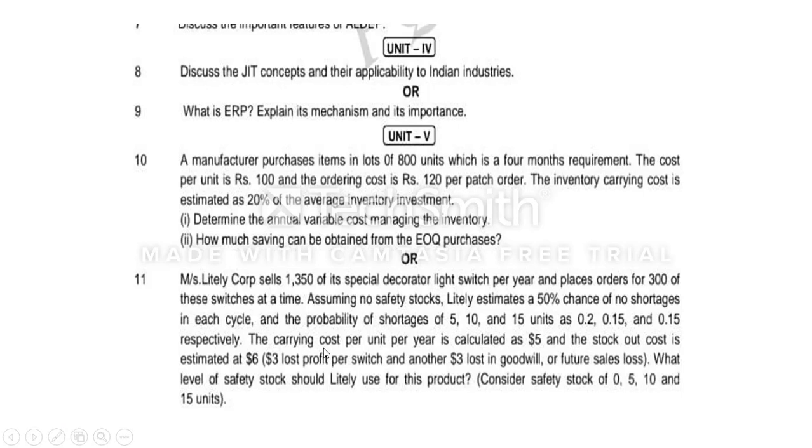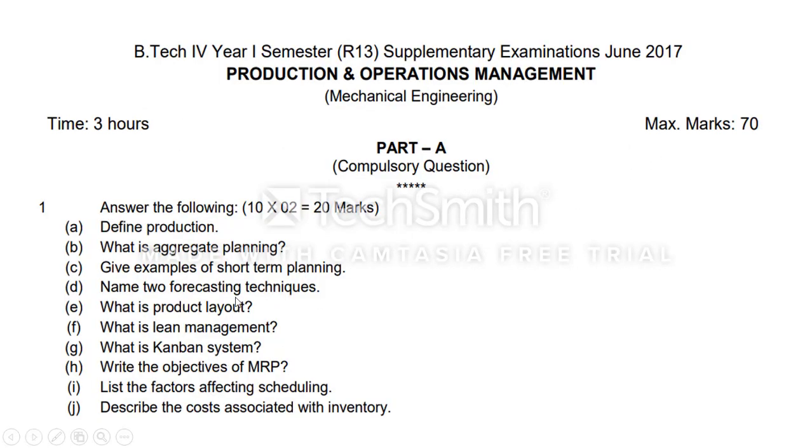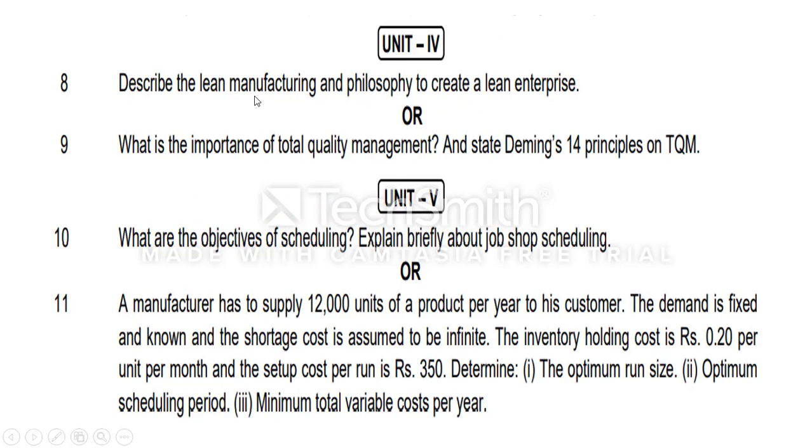Then there is another model, based on quantity discount, I mean by considering shortage. Another question paper is also available, with topics like lean management, Kanban system, MRP, scheduling, and then costs associated. Just now we saw ordering cost, carrying cost, stock out cost. Here in unit number 4: lean manufacturing philosophy and creating a lean enterprise. I explained with the need diagram, so you can explain comfortably.